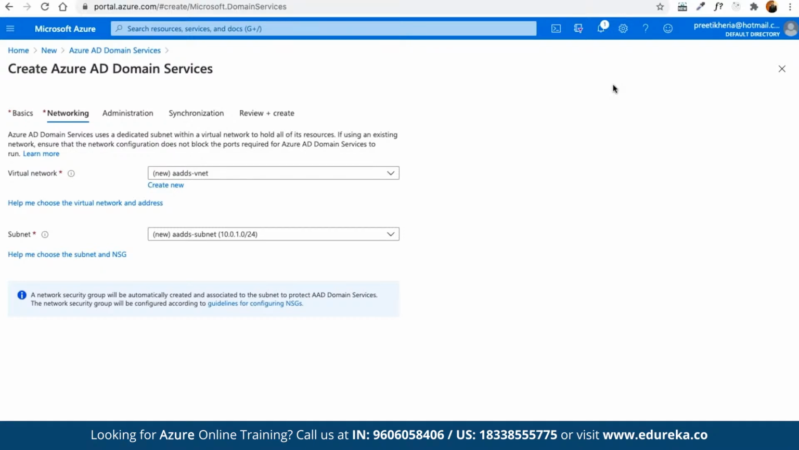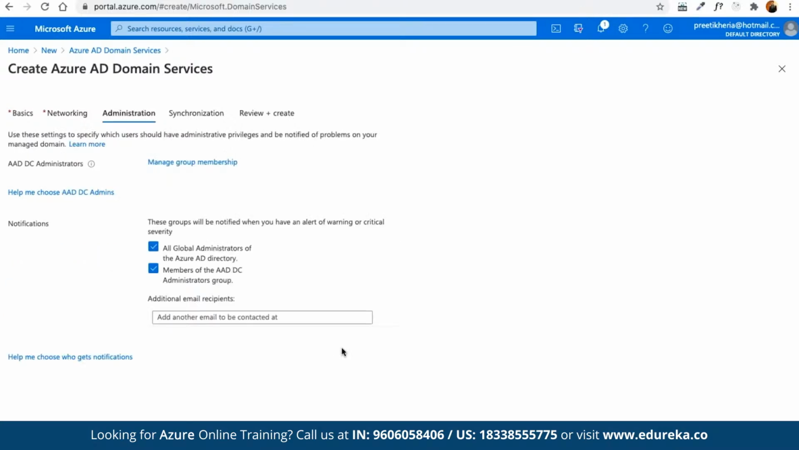And here we can define the network. Here we can choose in which subnet we want to deploy. For example, we had deployed multiple public and private subnets as part of a multi-tier architecture. So here we can choose a subnet in which this resource is going to be deployed. And then next we can configure the administration part.